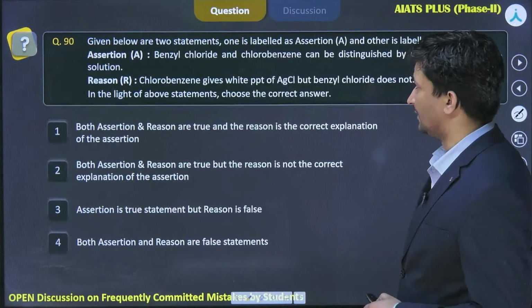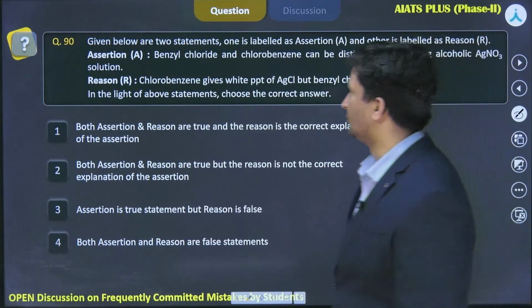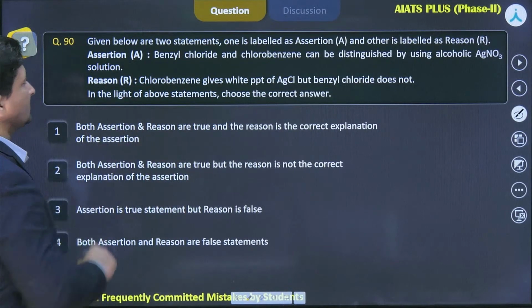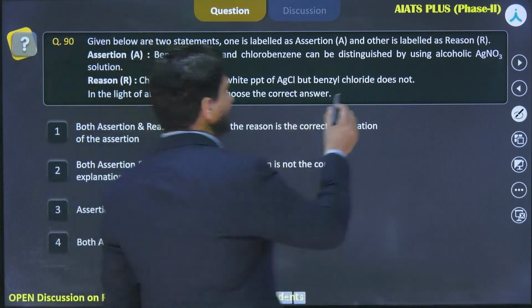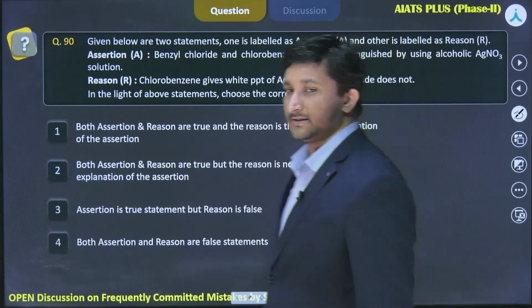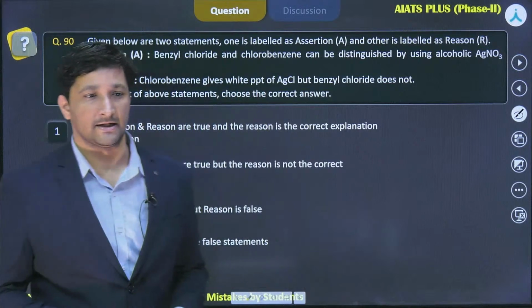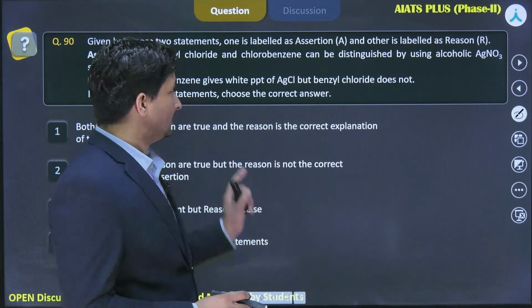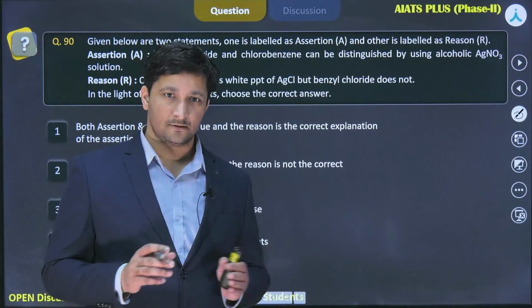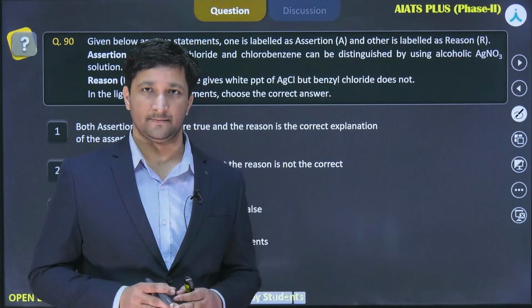Chalo. Now let's move on to the next question. Given below are two statements. One is labeled as assertion and the other is labeled as reason. Assertion says that benzyl chloride and chlorobenzene can be distinguished by using alcoholic AgNO3. Yes, this statement is true because in case of benzyl chloride, what is going to happen? Benzyl chloride will react with AgNO3, chlorine will be released and AgCl will be precipitated.